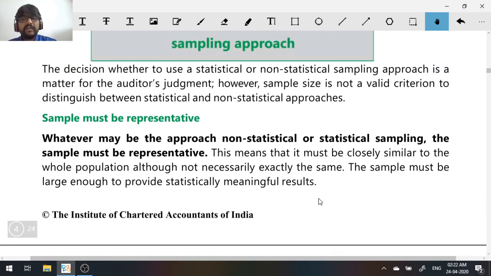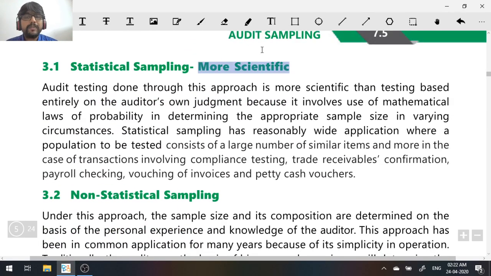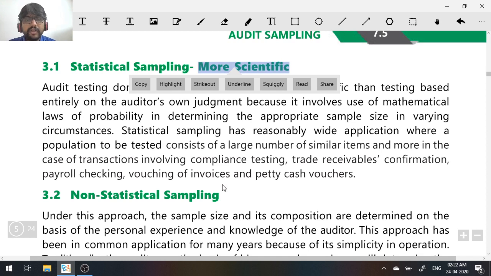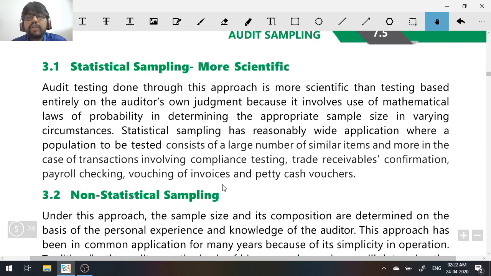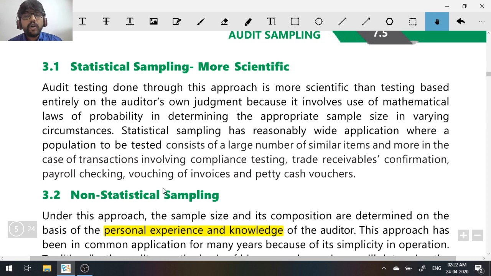Statistical sampling is considered more scientific in nature because you are using scientific methods to select the sample. In non-statistical sampling, it is based on the personal experience and knowledge of the auditor, who uses his judgment to select the sample. There is no scientific element there.